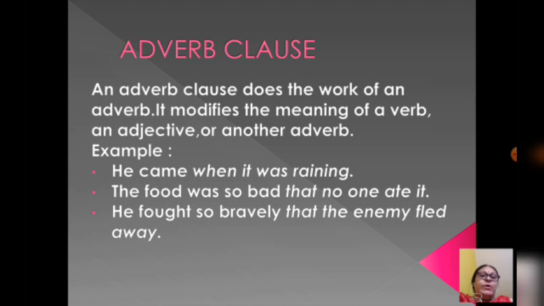Here, that no one ate it is modifying an adjective, which is bad. The food was so bad. In the third sentence, he fought so bravely that the enemy fled away. Here, the clause that the enemy fled away is modifying an adverb, that is bravely.